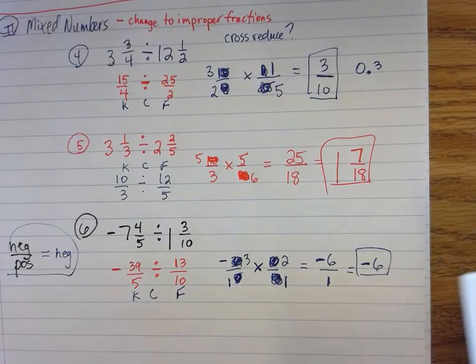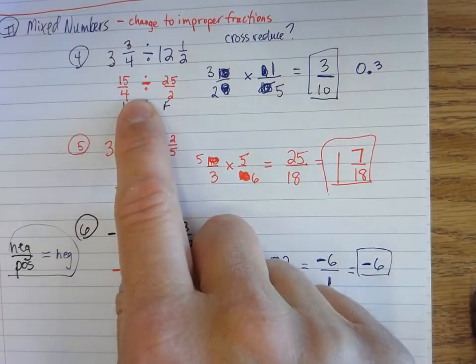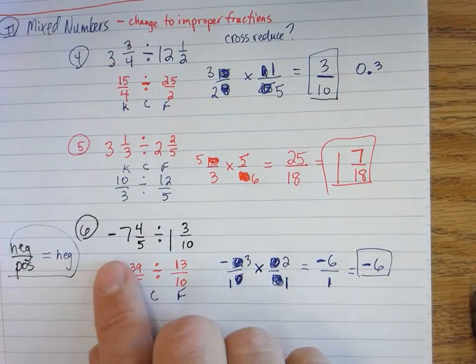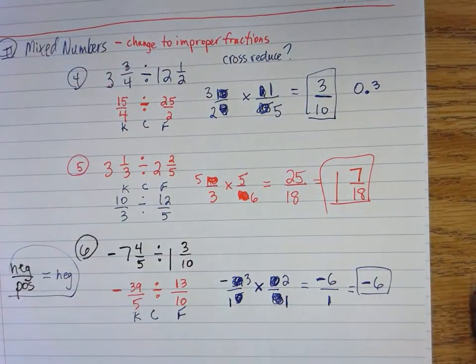And hey, don't forget to change those things to improper fractions. Do a little keep, change, flip. Cross reduce them if you can.